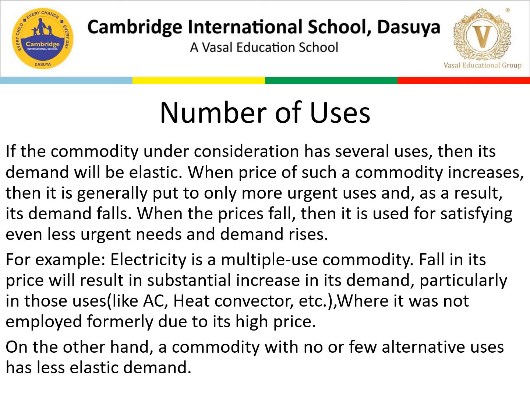So where the uses are more, the demand is elastic. A commodity with no or few alternative uses has less elastic demand. So when we don't have any other alternative use for the commodity, then the demand for the product is inelastic in nature.